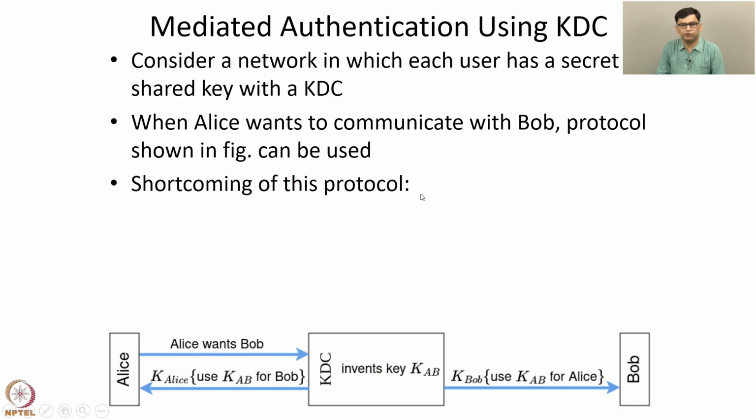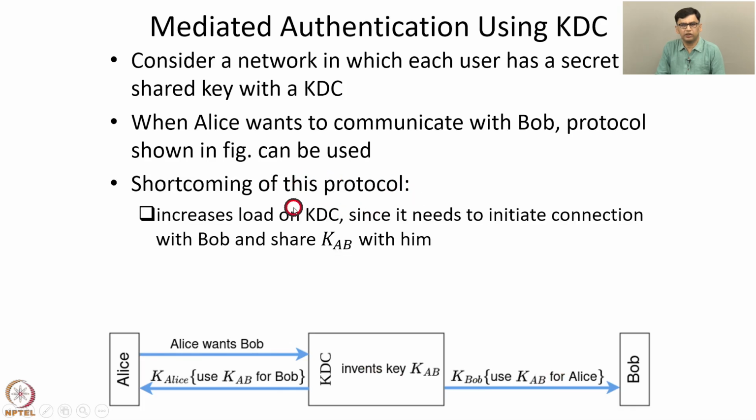But this has a shortcoming: it increases the load on the KDC. Whenever any user contacts the KDC to get a key, the KDC has to initiate another piece of communication to the user with which the first user wanted to communicate. So this increases the load on the KDC, and as we have seen, the KDC can be a performance bottleneck. Hence, the load on the KDC will increase, and it will start providing service slowly to the new connections that are being initiated to it. So this is one shortcoming. It increases the load on the KDC since it needs to initiate a connection with Bob and share KAB with him.